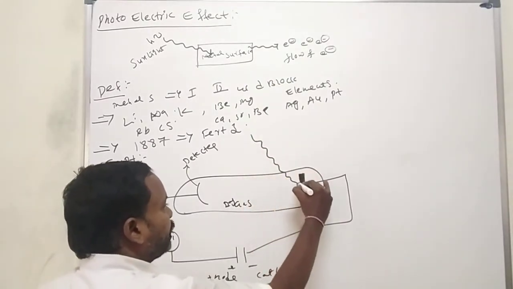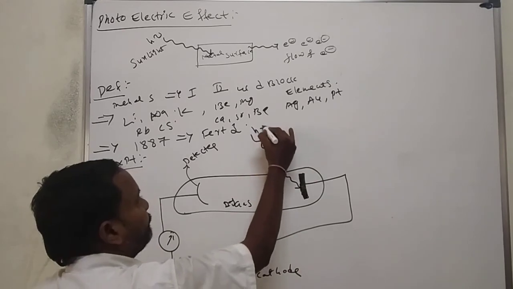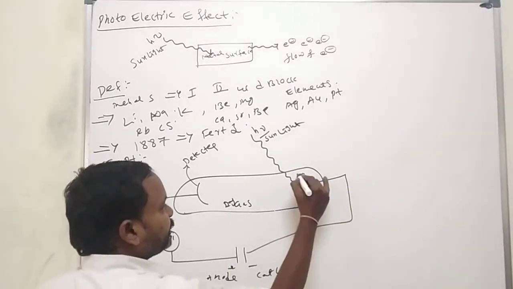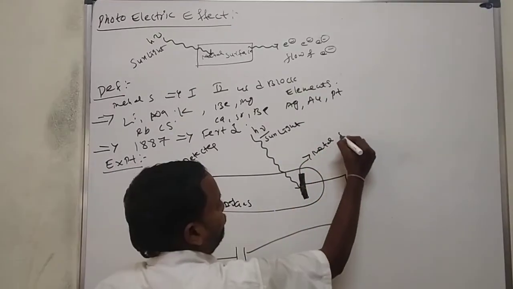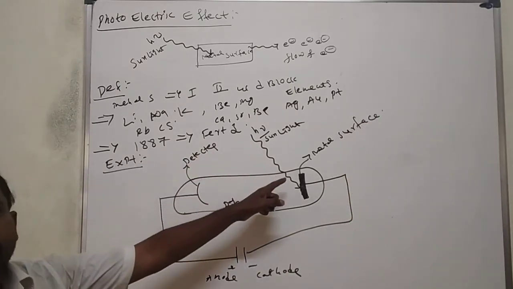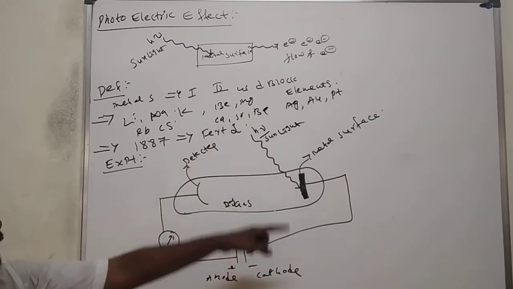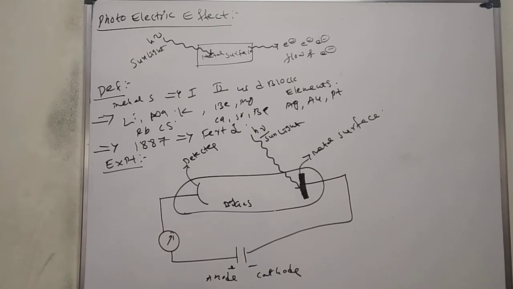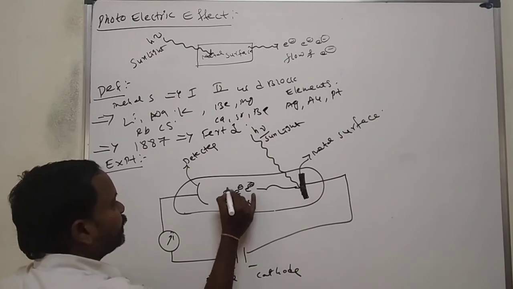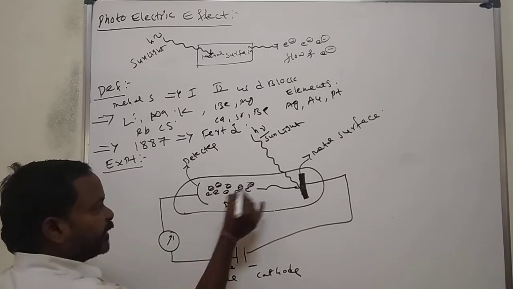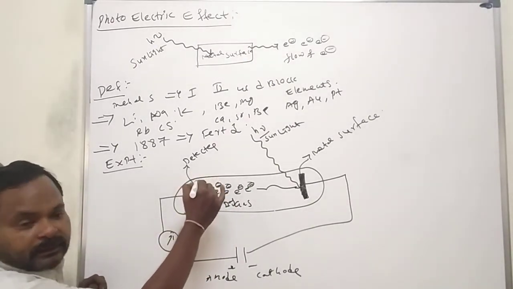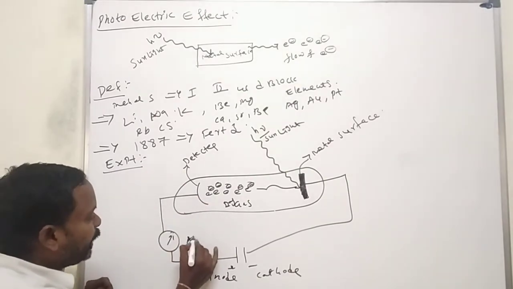When sunlight, H nu, falls down on the surface of the metal, we observe the ejection of electrons. These are identified by the detector, and it will move into the ammeter.